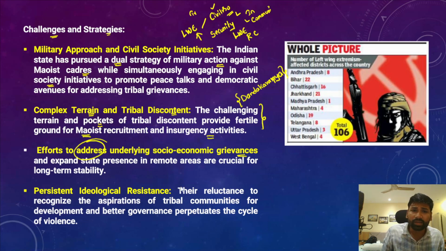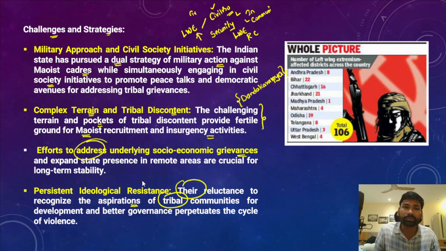And at the same time, there is a reluctance to recognize the aspirations of the tribal communities. In fact, the left-wing extremist forces or Maoists are very often resistant to recognizing the aspirations of tribal communities for development and better governance, and that has been perpetuating a continuous cycle of violence. So earlier, the Maoists used to fight against the governments or fight against the capitalist class for the rights of the tribals, against the exploitation of the tribals.